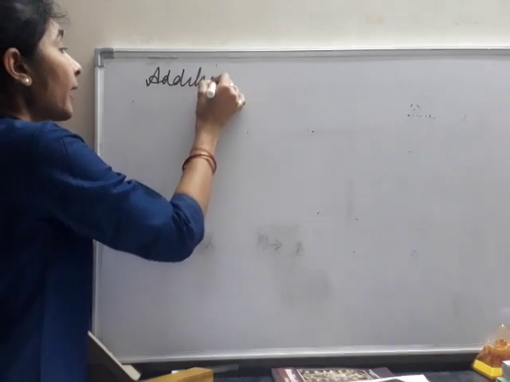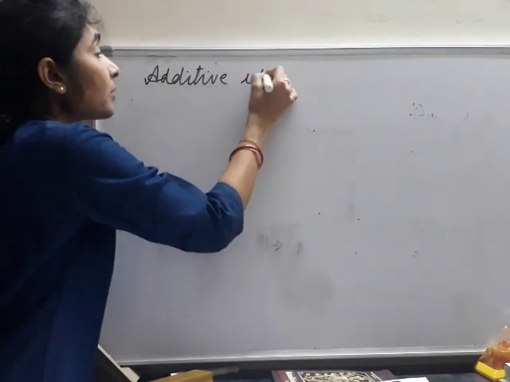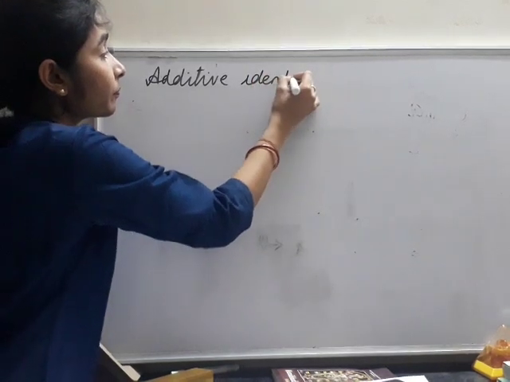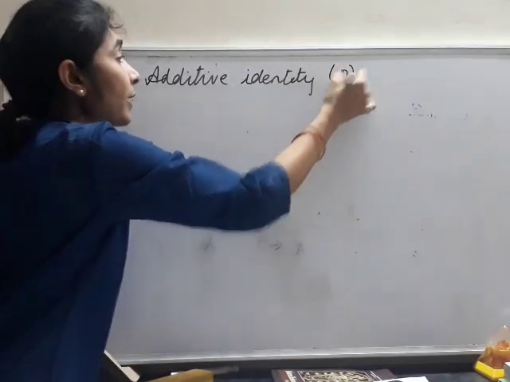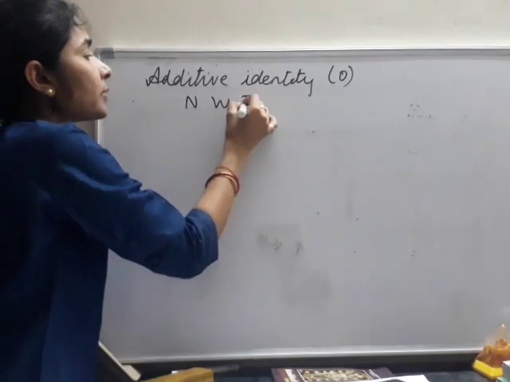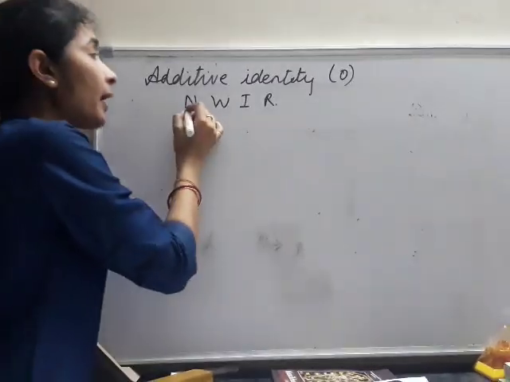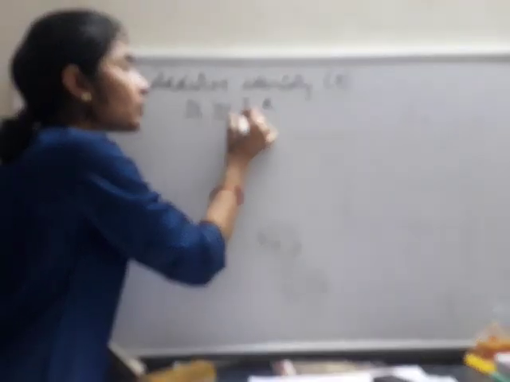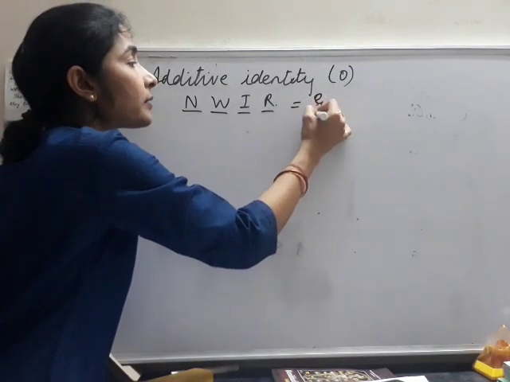When we add 0 to a given number and the answer remains the same, we call it the additive identity. 0 is the additive identity in case of natural numbers, whole numbers, integers as well as rational numbers. In all four cases, if we add 0 to the number, the answer is the given number itself.